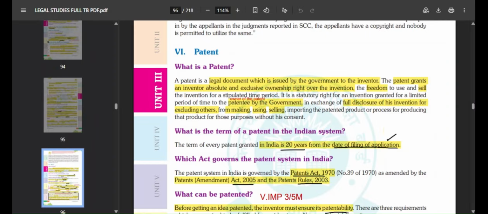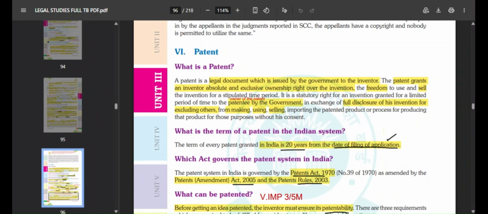A patent grants an inventor absolute exclusive ownership and right over the invention, and the freedom to use and sell the invention for a stipulated time period. Obviously, it is not endless.